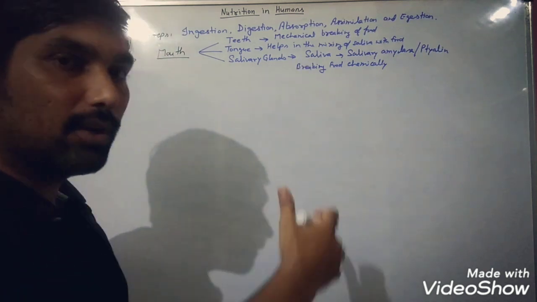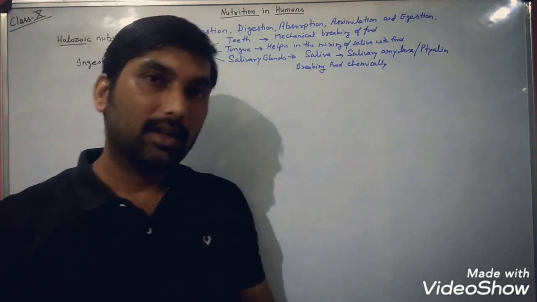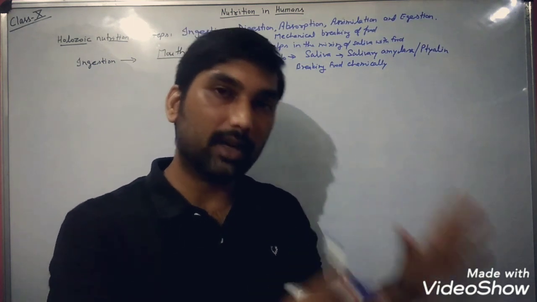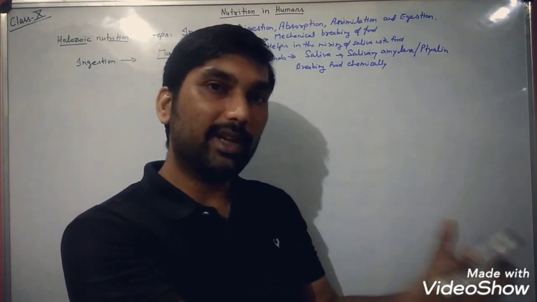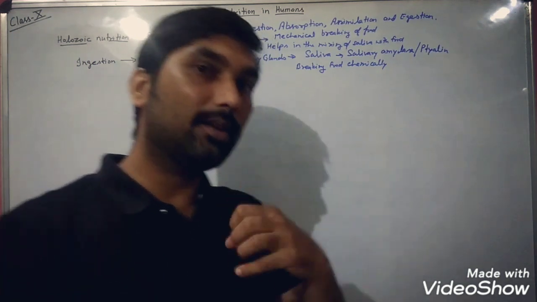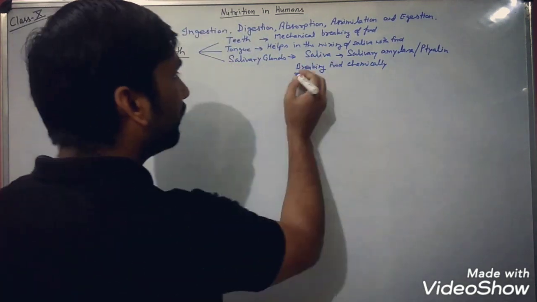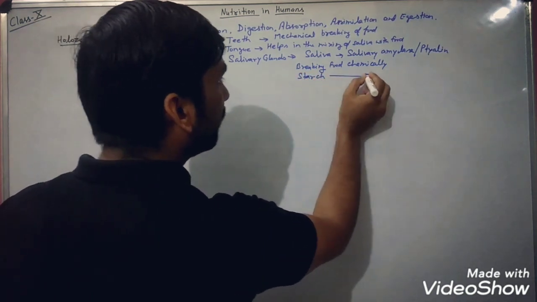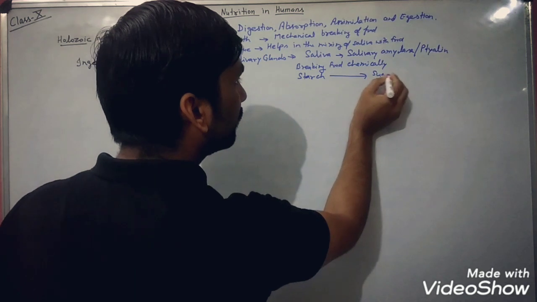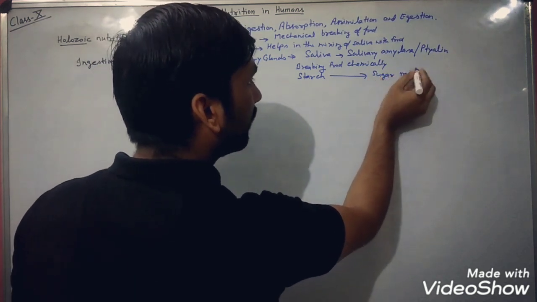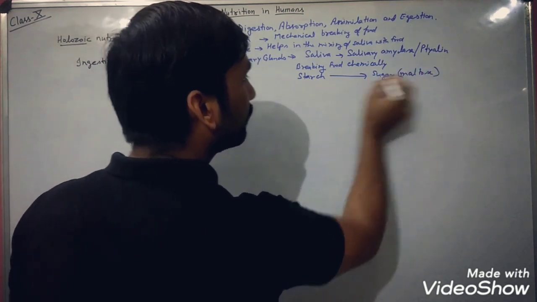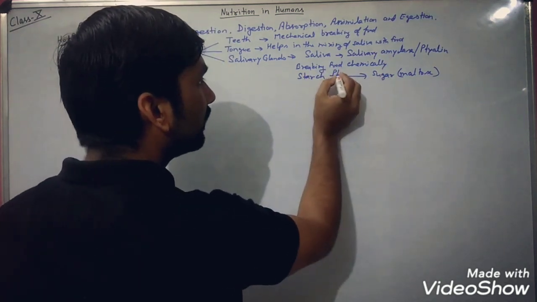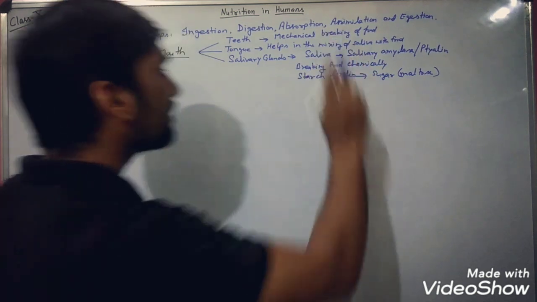And what is going to break down, since you know that the reserved food material in plants is what? Starch. So whenever we take food from plants, we are taking what? Starch. So this saliva is going to break down starch into sugar that is known as what? Maltose sugar. So what is going to break down starch? The ptyalin or salivary amylase.